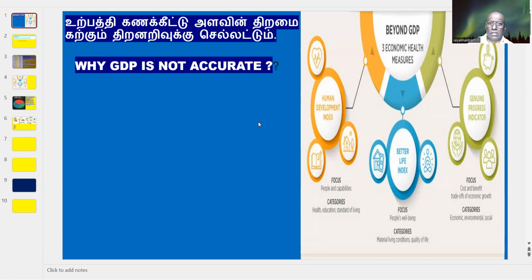It is based upon the measures we use in economics. It never mentions economic health or individual educational capacity. So that's what we say in Tamil.